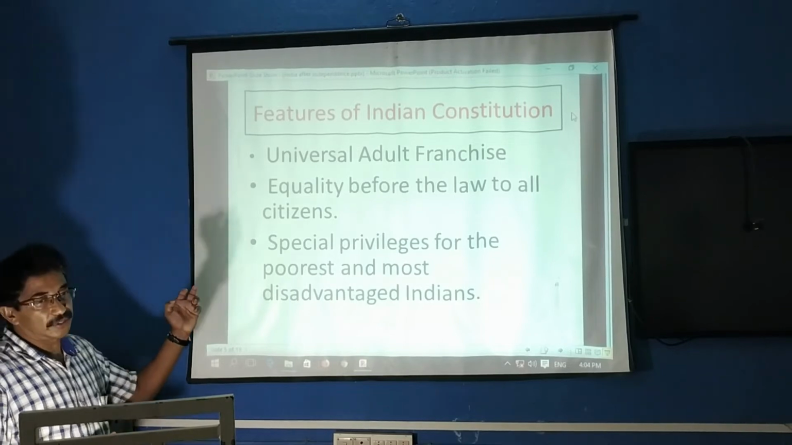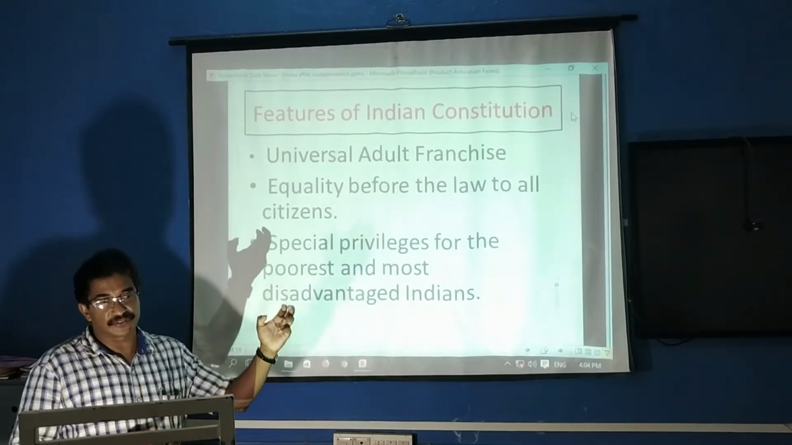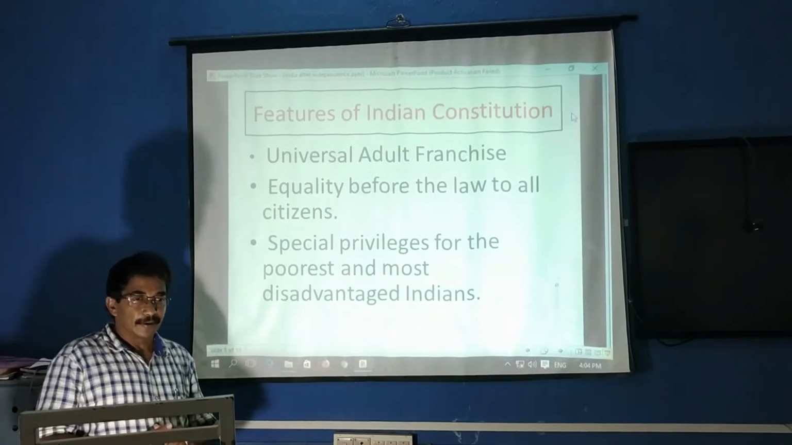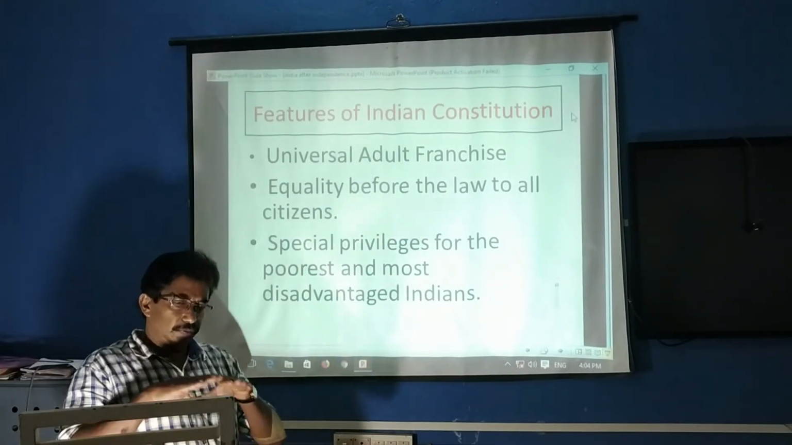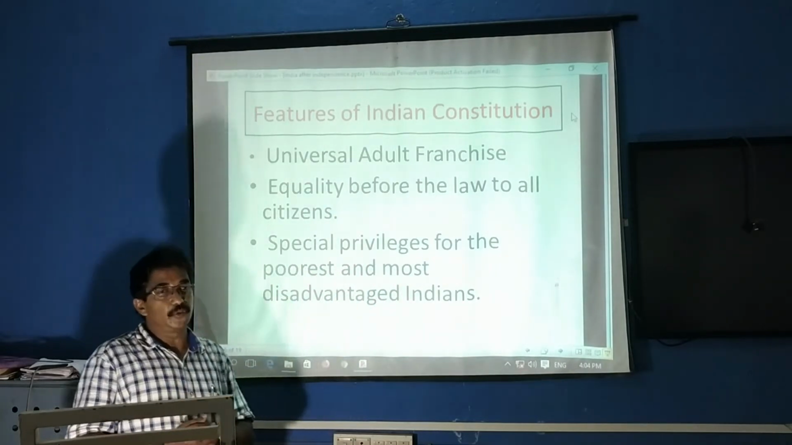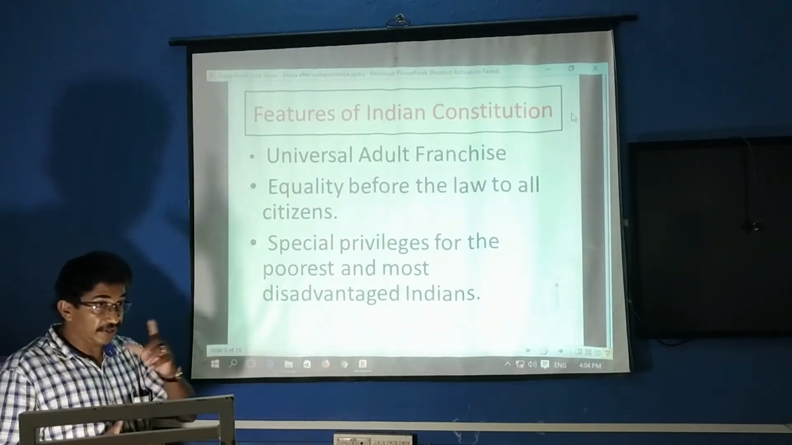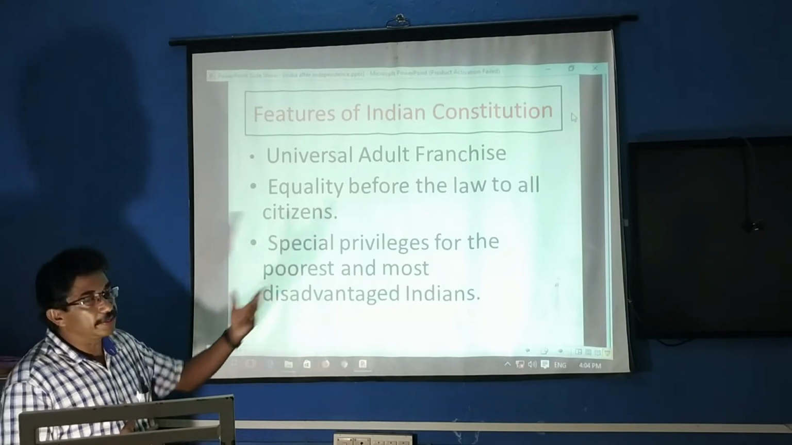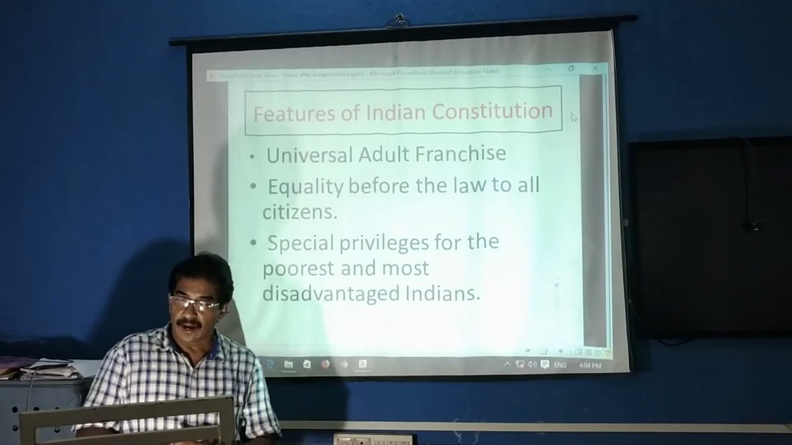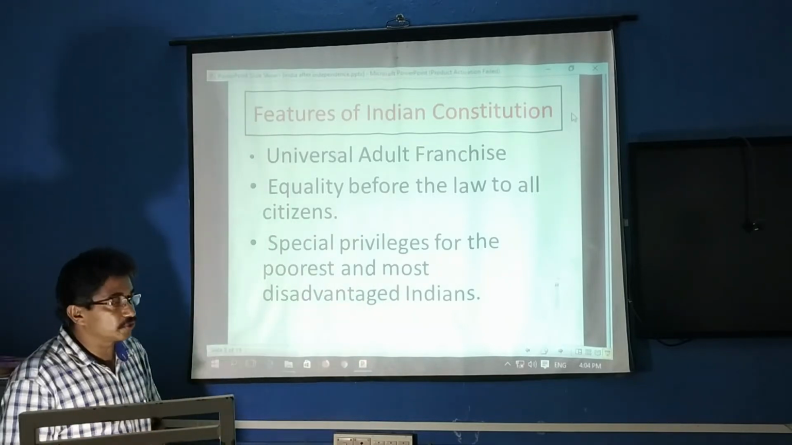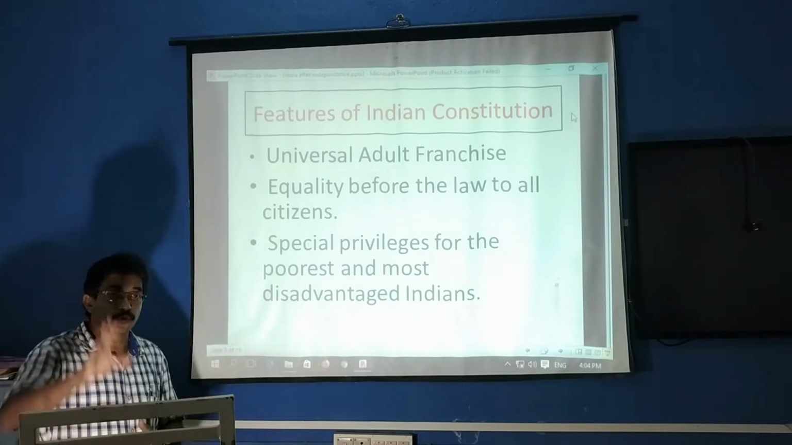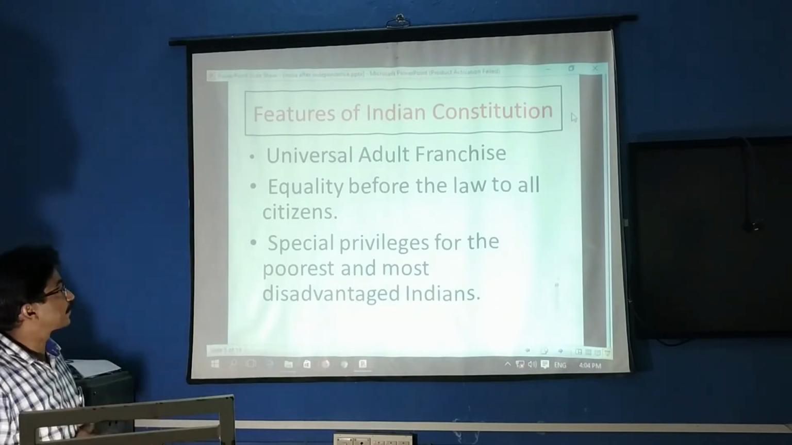So this is called universal adult franchise. In some other countries, they took a lot of time and a lot of struggle to get universal adult franchise. But in India, immediately after independence, only one condition: he or she should be a citizen of India and should complete 18 years. Then they can vote. So that is the first feature: universal adult franchise.